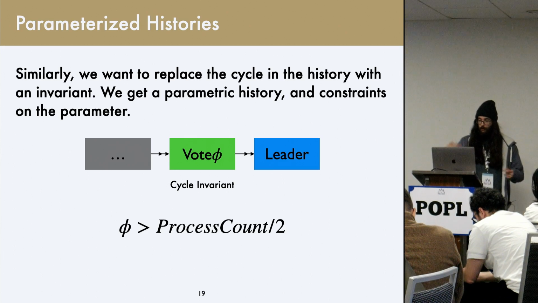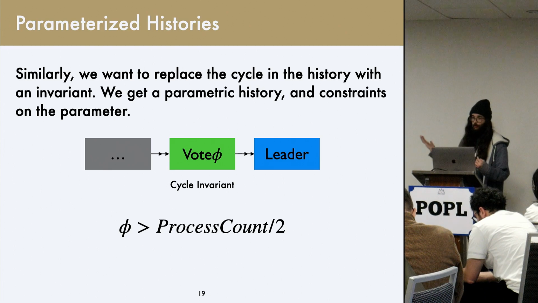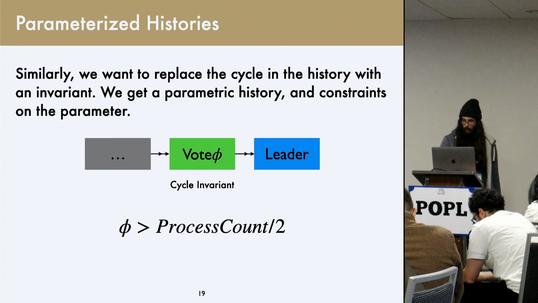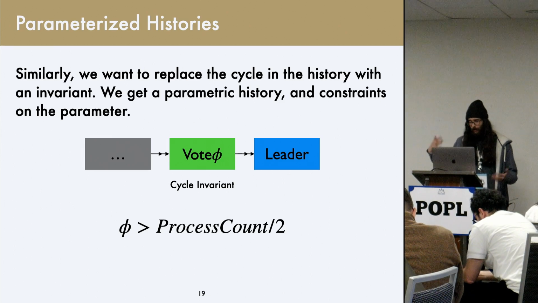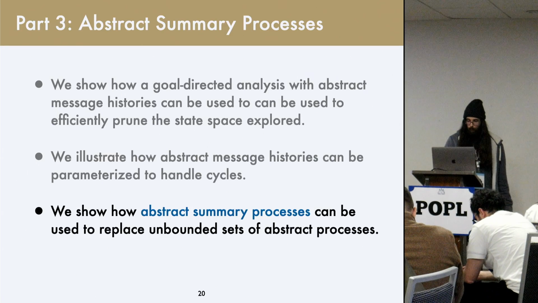And with this, we step back, we witness some unknown number of votes, and then we can continue our analysis. We've seen vote as many times as we need. There's one more piece to this, which is what about all of the processes that are actually voting?